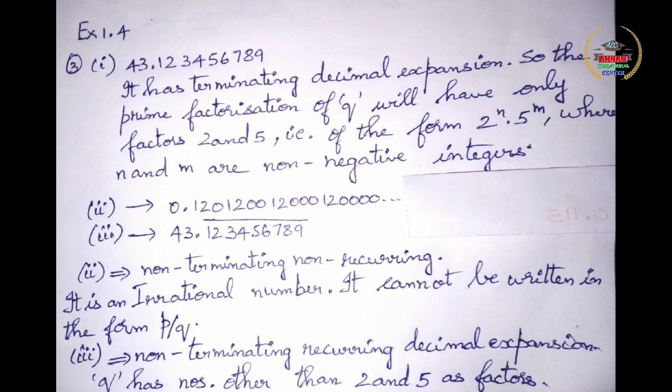If it is going to have only 2 and 5 as factors, then it will terminate. Since it is non-terminating but recurring, the prime factorization of Q will have some other numbers other than 2 and 5 as factors. So, hope you understood this question also.